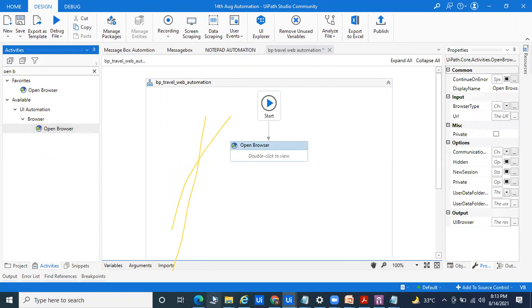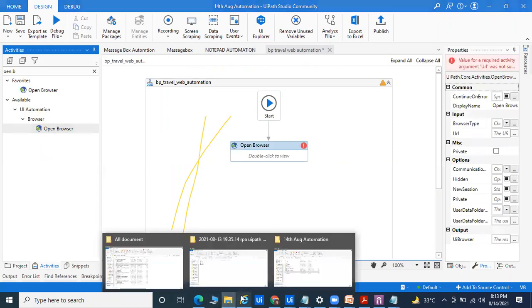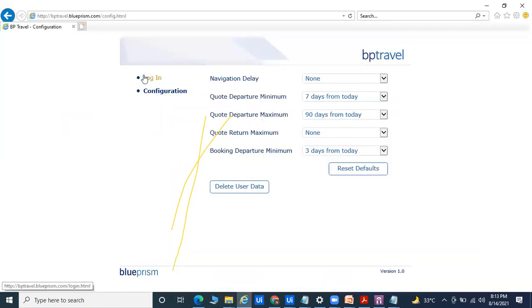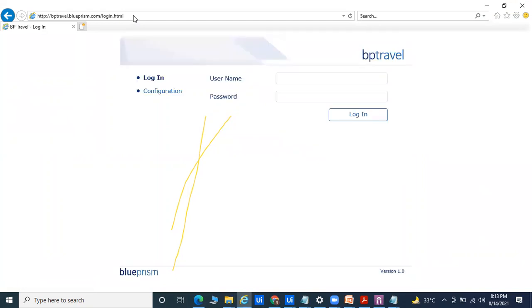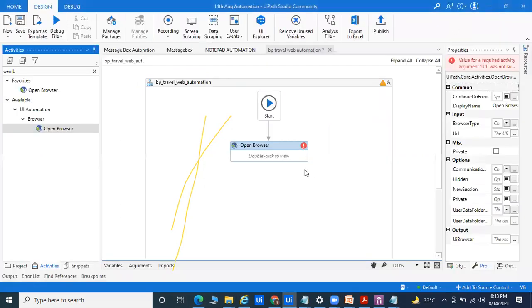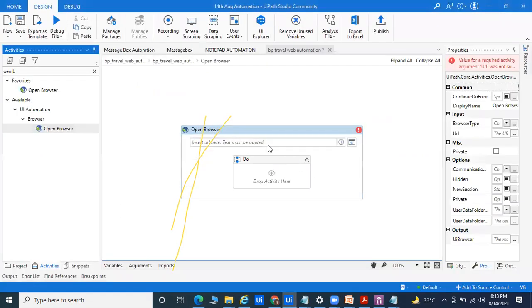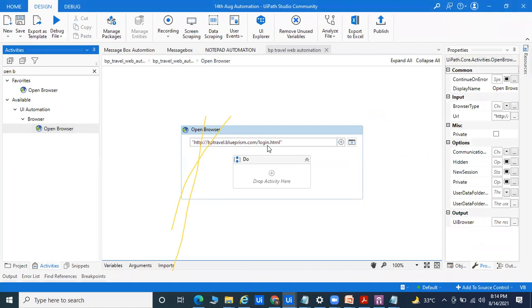In Open Browser, for whatever website I want to automate, I will provide the URL of that site. In UiPath, the default browser is Internet Explorer. You know that Microsoft's default browser is Internet Explorer, and the same thing UiPath also supports.